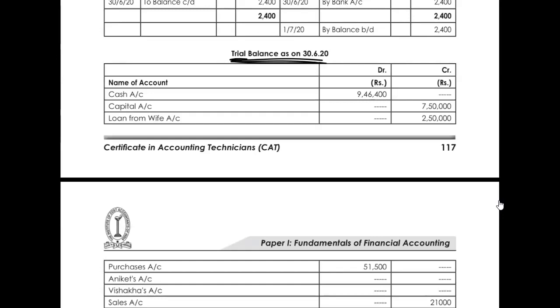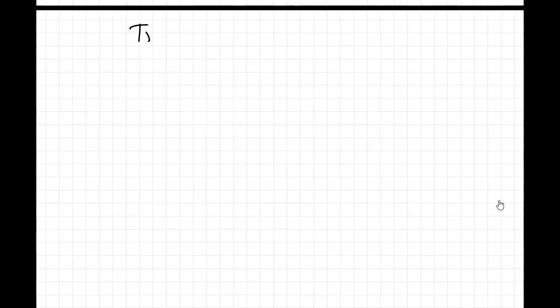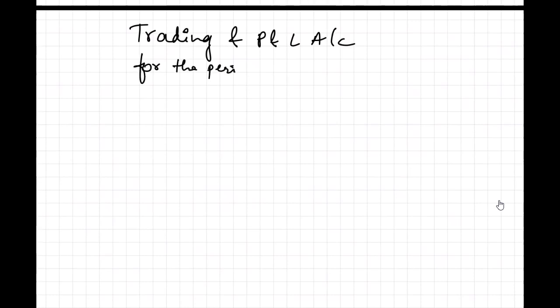Okay, so on the basis of this trial balance, we are going to prepare the balance sheet and P&L account. Okay, so I will have trading and profit and loss account for the period ended 30th of June.